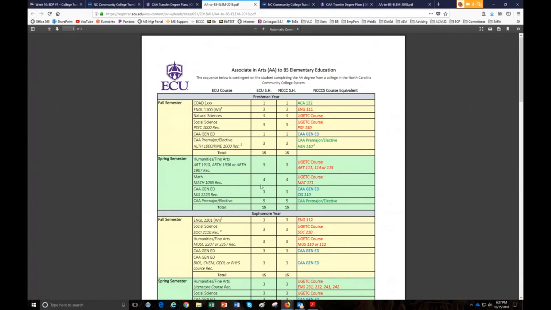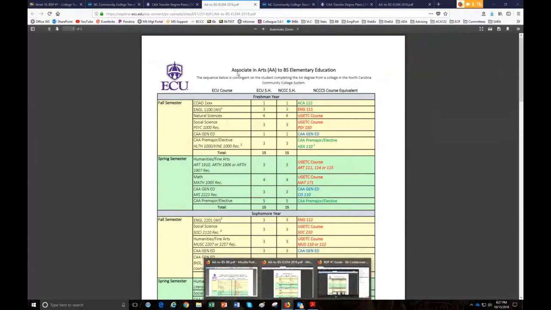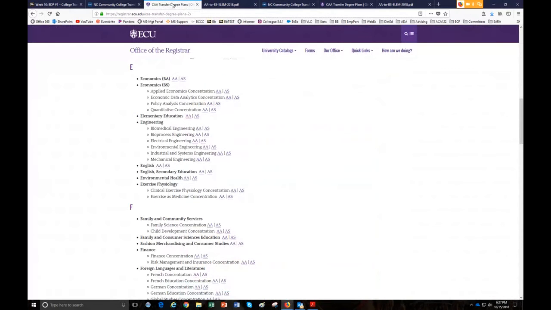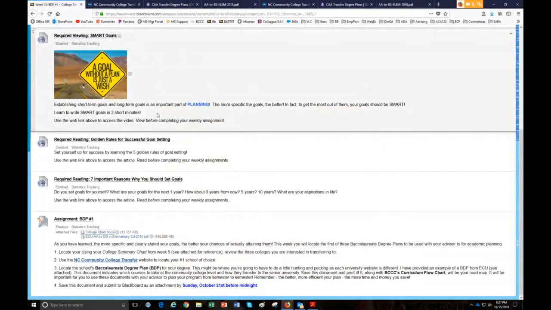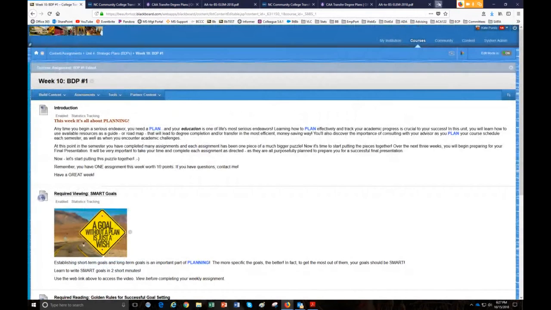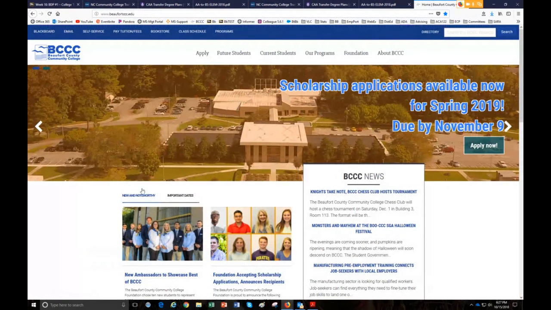So you're going to work your way through here. Now the other document that you're going to use to cross-check will be, let me see if I can pull it up real quickly, let's go back here. I'm going to pull up another page. It will be that curriculum flow chart that you found a few weeks ago.